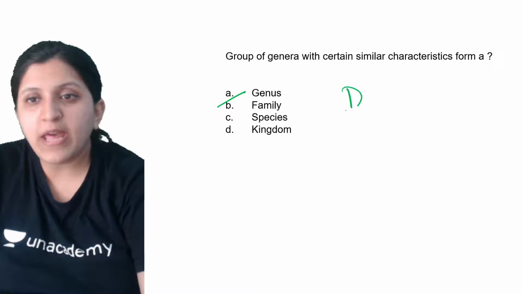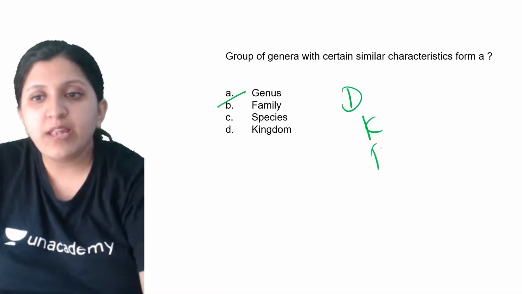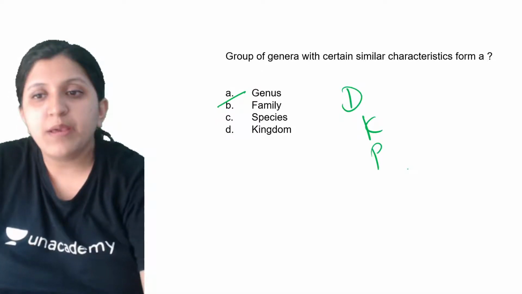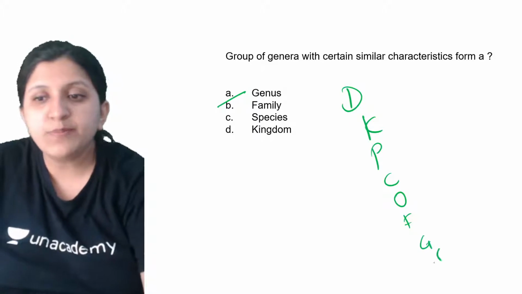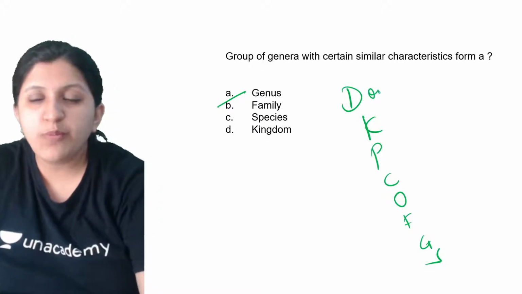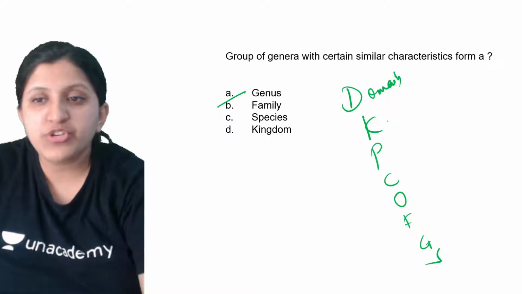As you can know, the mnemonic is Dumb King Philip Came Over From Greater Spain, if we mention it. So this is domain, which is not mentioned for you anywhere.